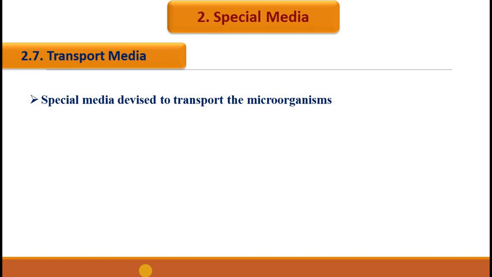So the transport media are usually used to transport either the fastidious organisms or the delicate organisms that cannot withstand the time taken for transport of the specimen from the site of collection to the laboratory.